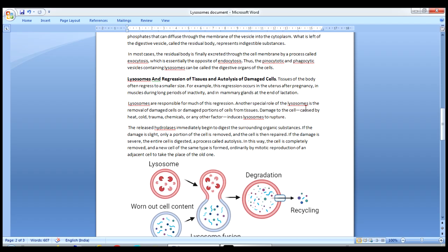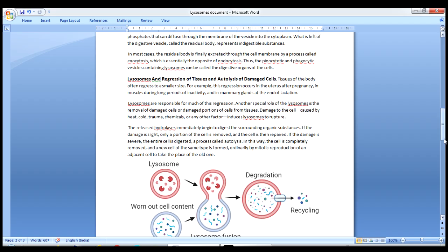Another special role of lysosomes is the removal of damaged cells or damaged portions of cells from tissues. So here, other than regression, the lysosomes also help in the removal of damaged cells or damaged portions of cells from the tissues. See how these damaged cells occur. It may be due to heat, cold, trauma, chemicals, or any other factor that induces lysosomes to rupture.